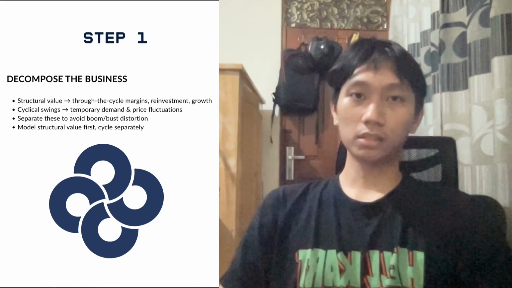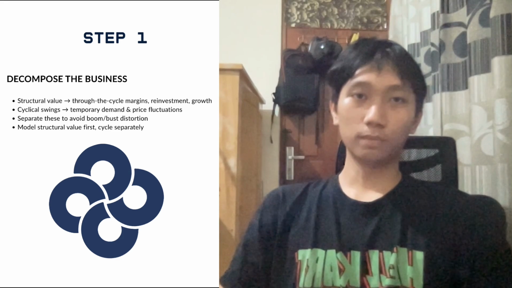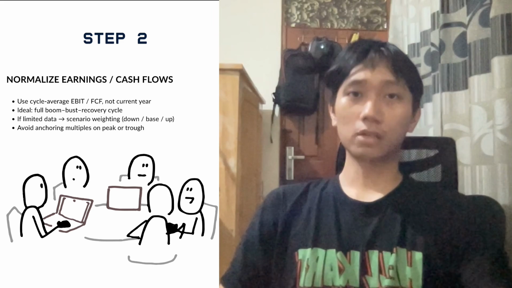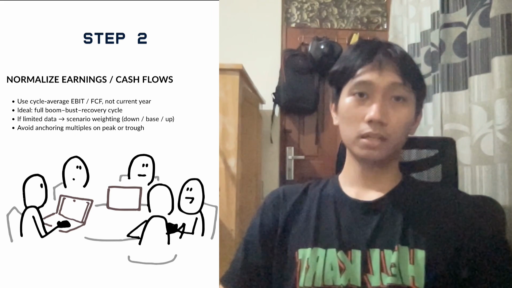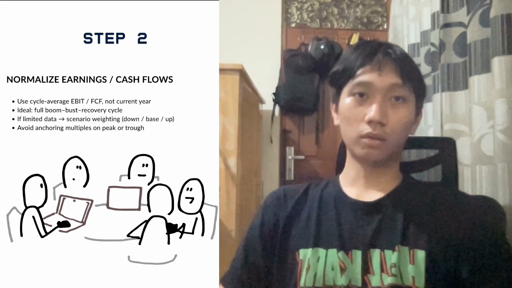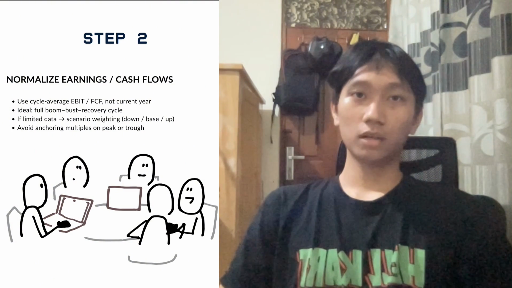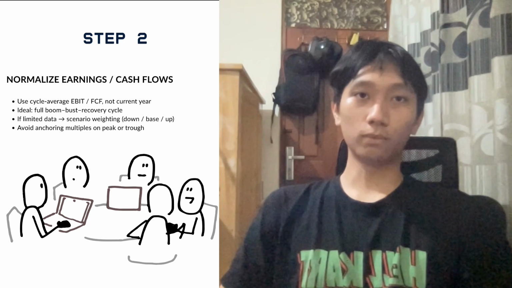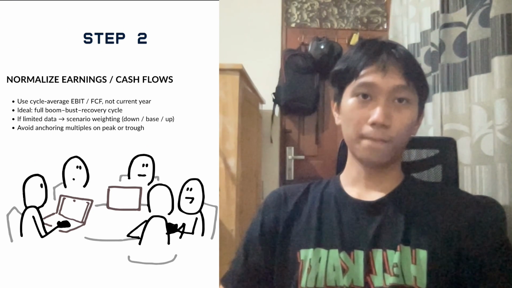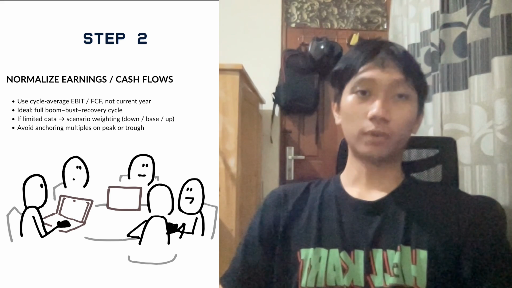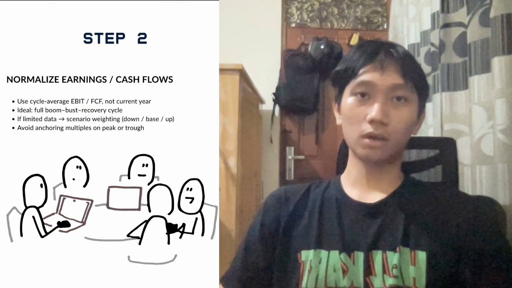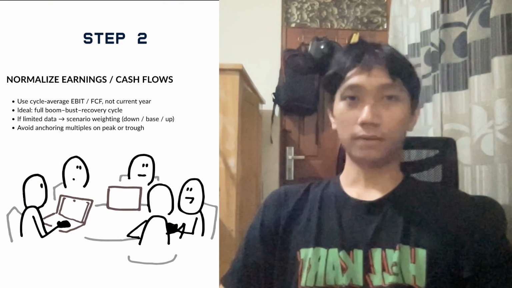That way you can see how much of the current price comes from true business trends versus temporary market conditions. Step 2: normalize earnings or cash flows. Instead of using the current EBIT or the last 12 months, compute a through-the-cycle average, ideally one full cycle from boom to bust to recovery. For many industries, that means a multi-year average of operating profit or free cash flows.